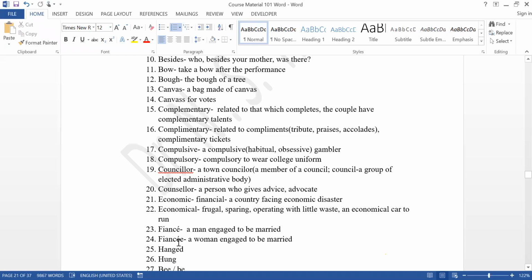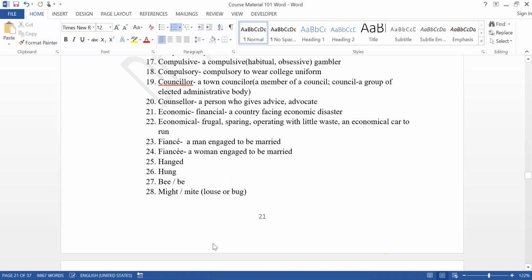Fiancé and fiancée. Okay. If it is single E, it gives one meaning. If it is double E, it gives another meaning. Hanged and hung. These are very important. I want to tell you about these two words, though I have explained already. Hanged means to hang by the neck. Hung means to suspend. If you want, you can write it down in your notebook.